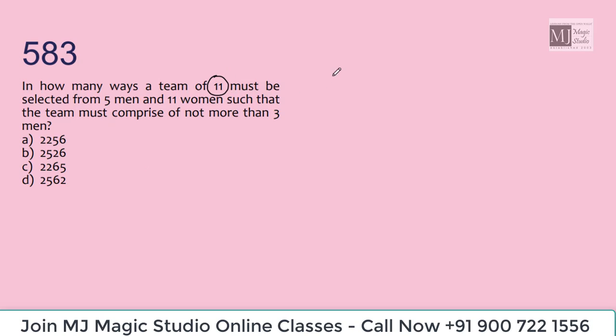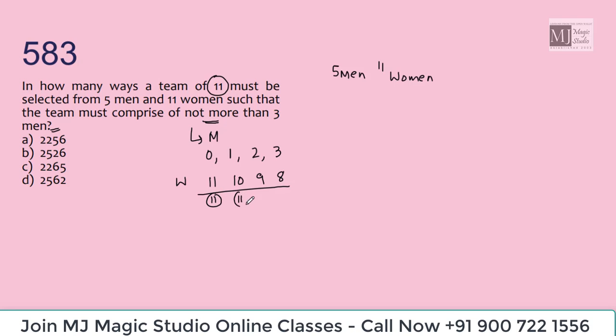In how many ways can a team of 11 be selected from 5 men and 11 women such that the team must comprise not more than 3 men? Not more than 3 men means the number of men can be 0, 1, 2 or 3. And if the number of men is 0, 1, 2, 3, the number of women would be 11, 10, 9, 8, because the total number of members in any case should be 11.